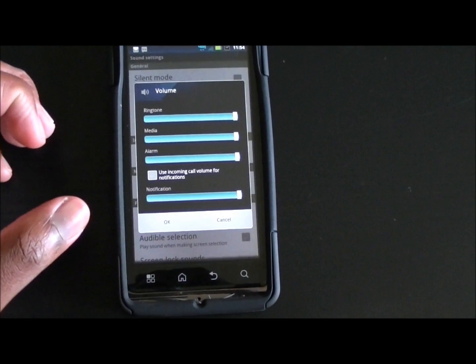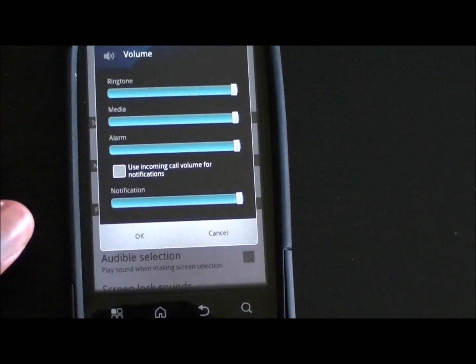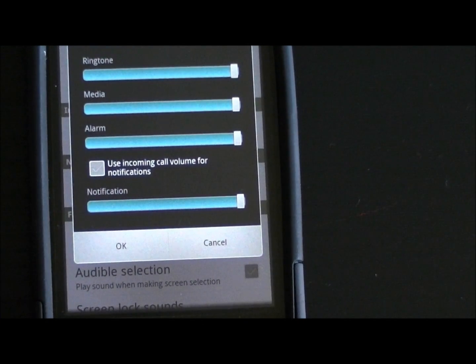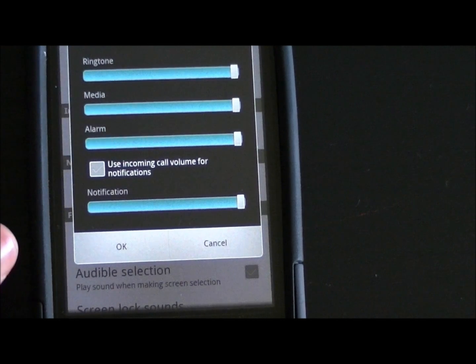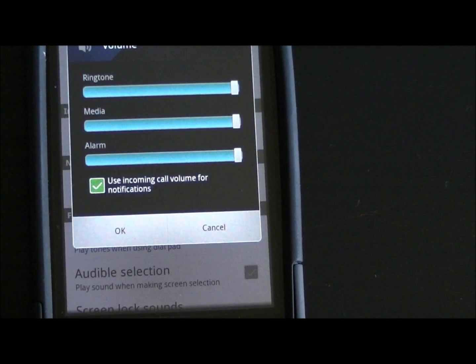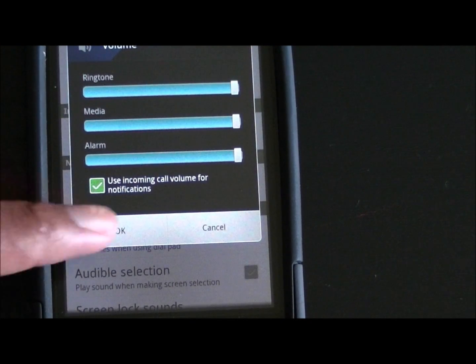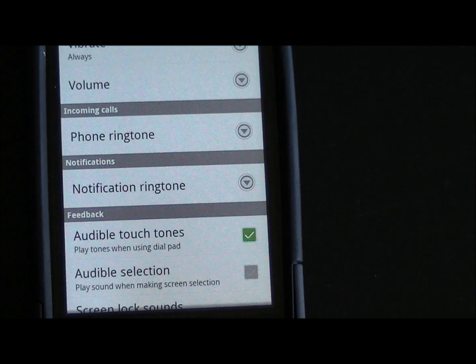Get a little bit closer here. And you will see use incoming call volume for notification. We're going to select that. Once you select that, this will allow you to change both your ringtone and notification volume, and you won't have to worry about going into your settings every time to change your notification volume.